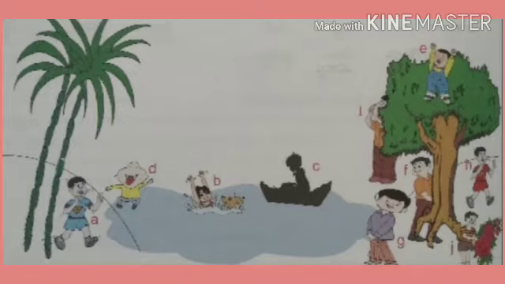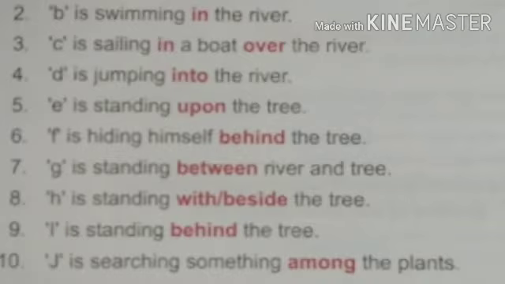So behind the tree. G is standing between the river and the tree. What is the position of G? It's standing between the river and the tree. H is standing with the tree or beside. Okay. Now I is standing behind the tree. ट्री के पीछे खड़ा है. So behind the tree. Where is J? J is among the plants. Plants के बीच में घूम रहा है, बीच में है और कुछ सर्च कर रहा है. So it's among the plants. So all these words are nothing but prepositions.